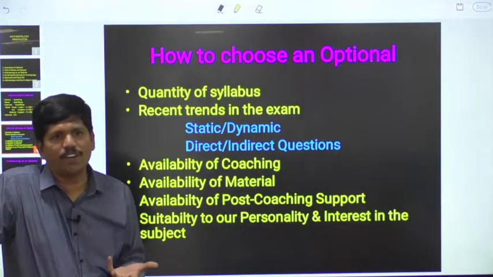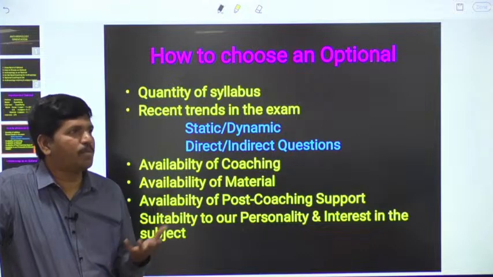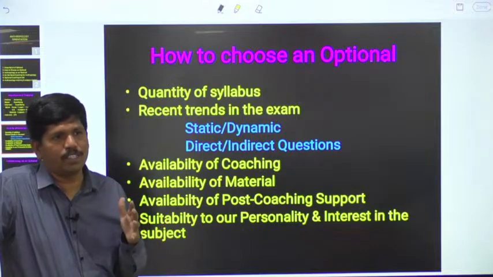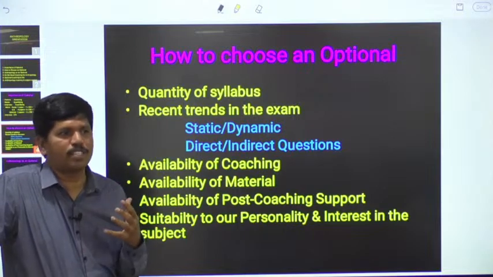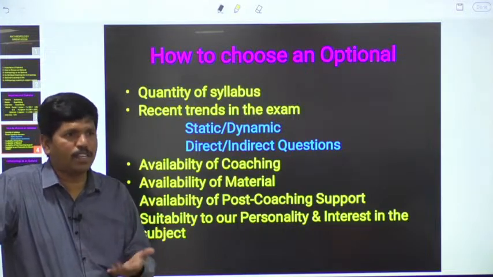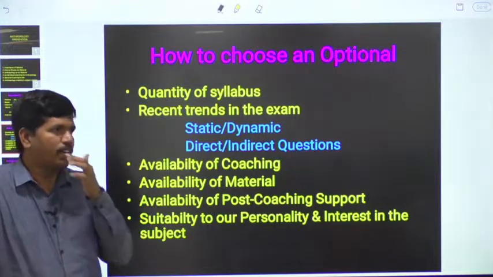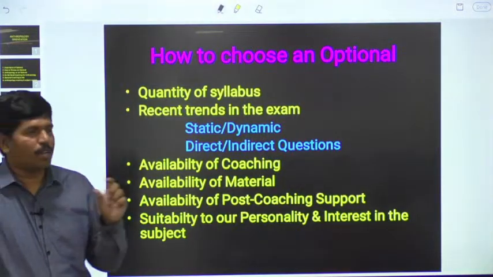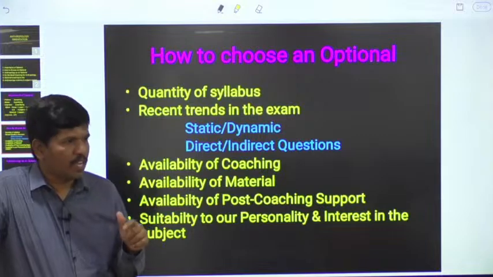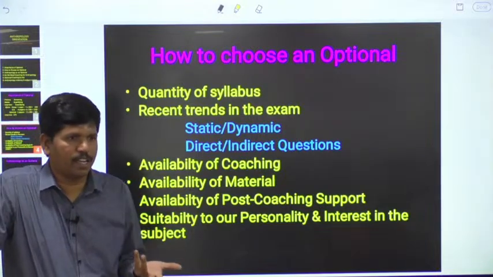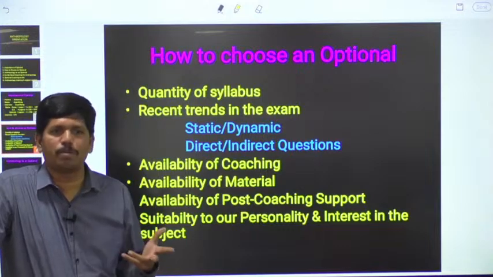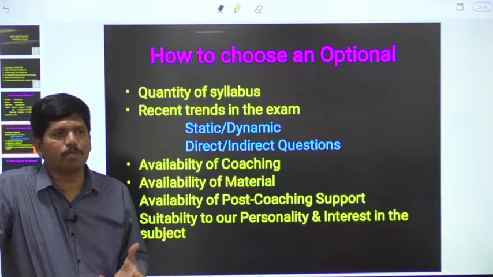The number of attempts is limited, and sometimes by the time students realize they want to become a civil servant and prepare for the civil services exam, their age may be 25, 30. That's why the number of attempts is important. And even if we clear the prelims examination this year, next year it is not guaranteed. Why? Because they are setting the prelims papers in such a manner.